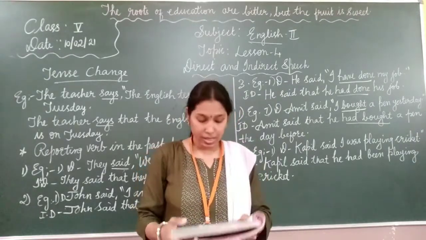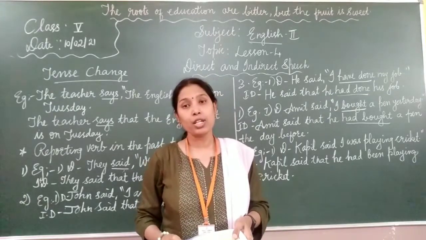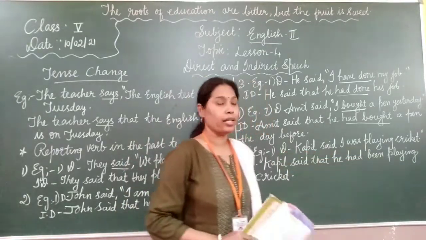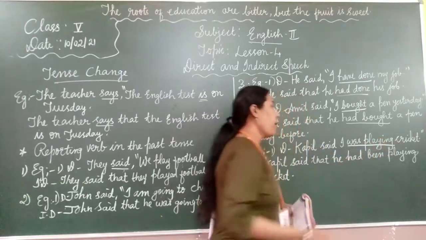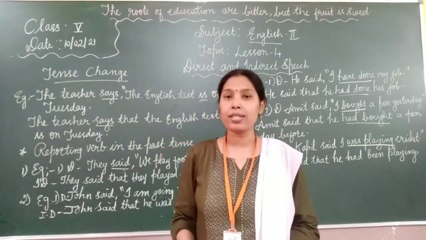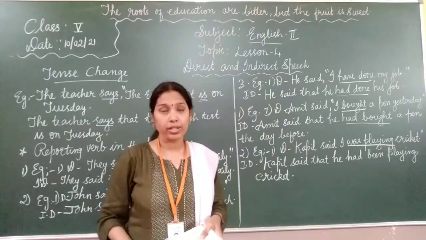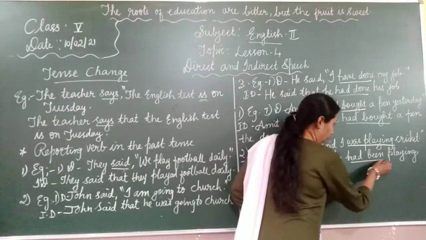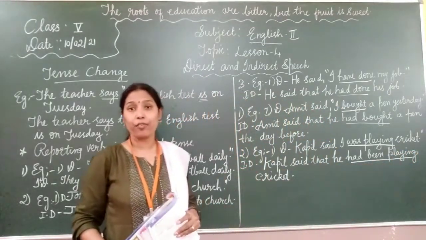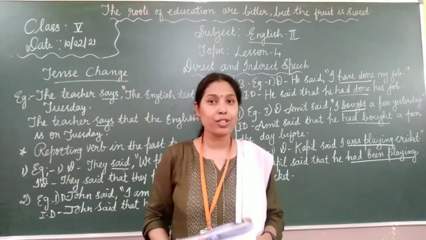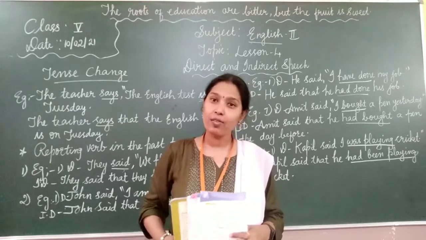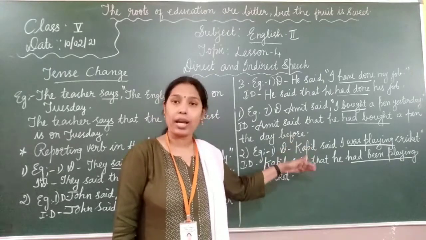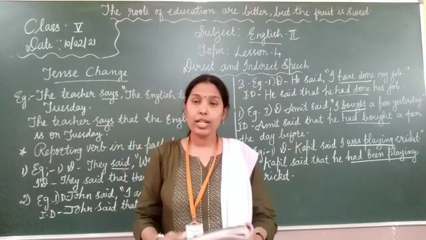Next, past continuous becomes past perfect continuous tense. If the direct speech is in past continuous tense, then it will change into past perfect continuous tense. See the example. Kapil said, "I was playing cricket." This is in past continuous tense, right? It will change into past perfect continuous tense. Kapil said that he had been playing cricket. "Had been playing" is in past perfect continuous tense. Had plus been plus verb plus ing, we have learned, right? So these are the forms. If you learn them, then only it will be useful for you. You will know how to change from direct to indirect speech, the change in tenses.